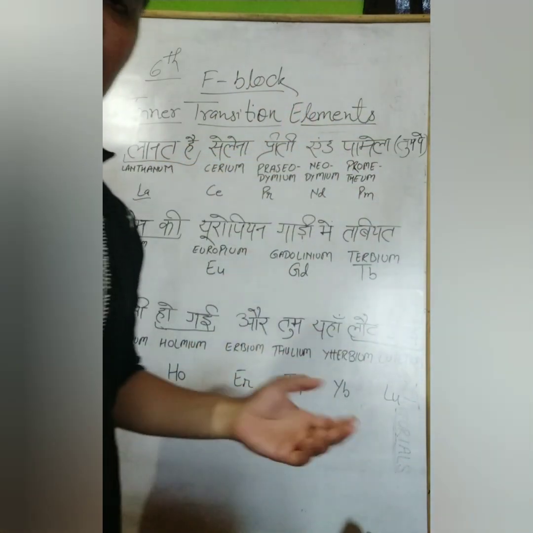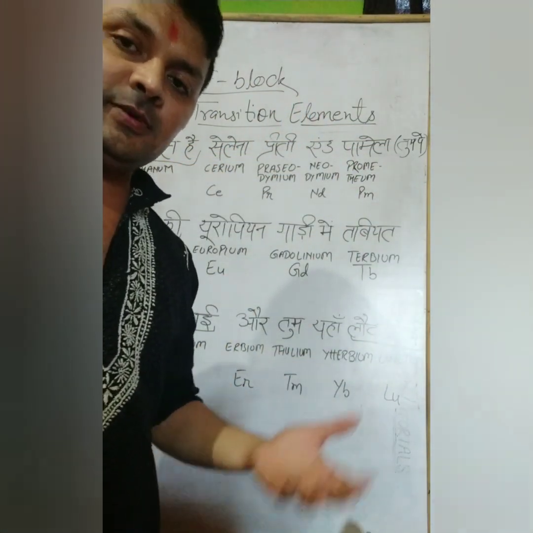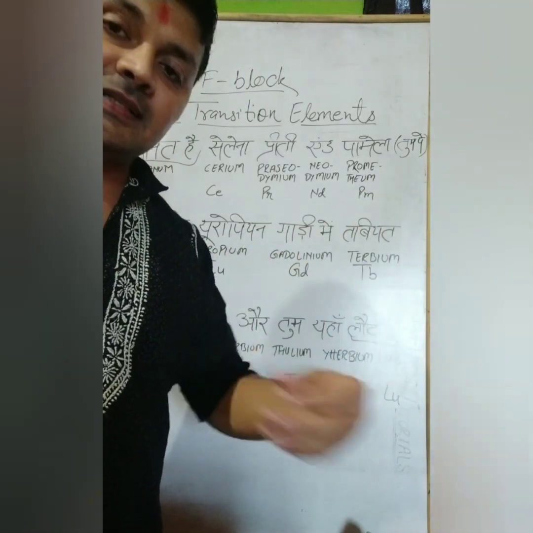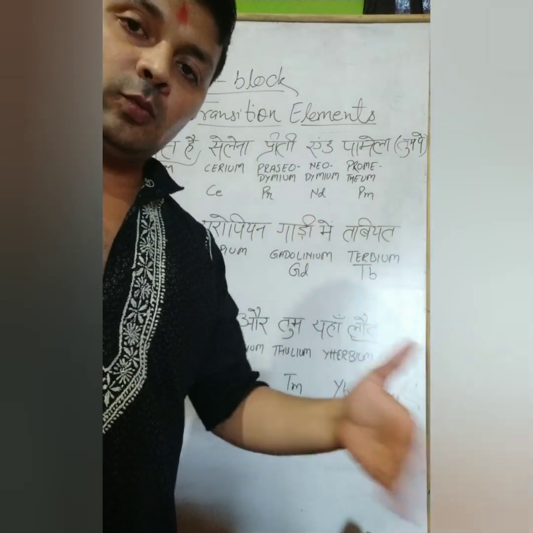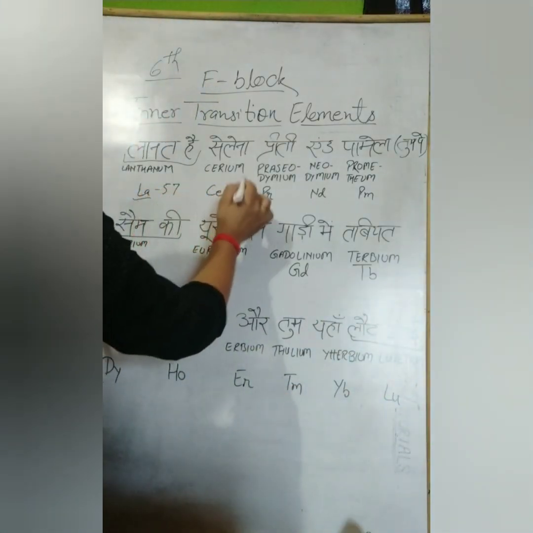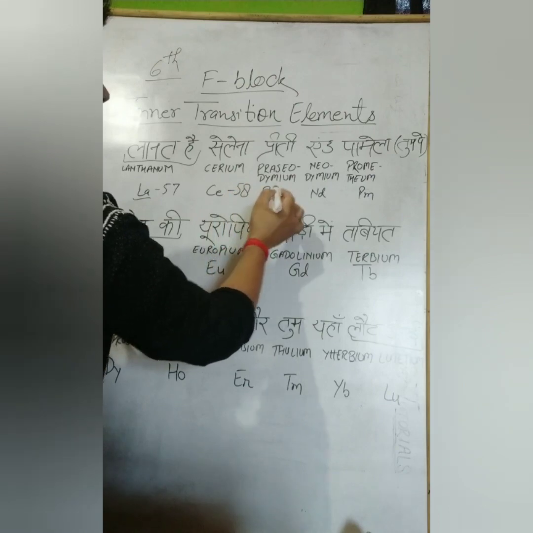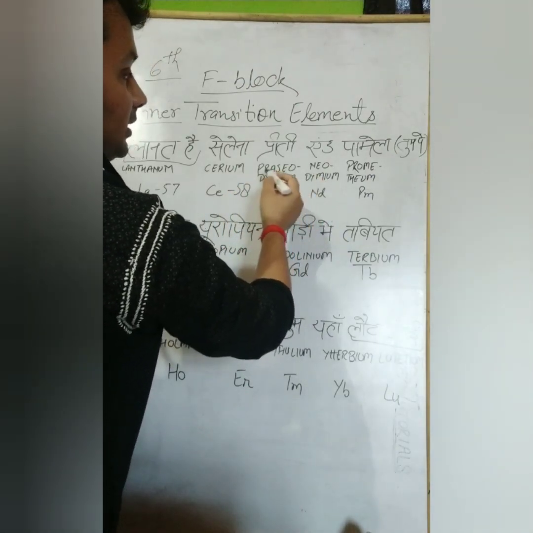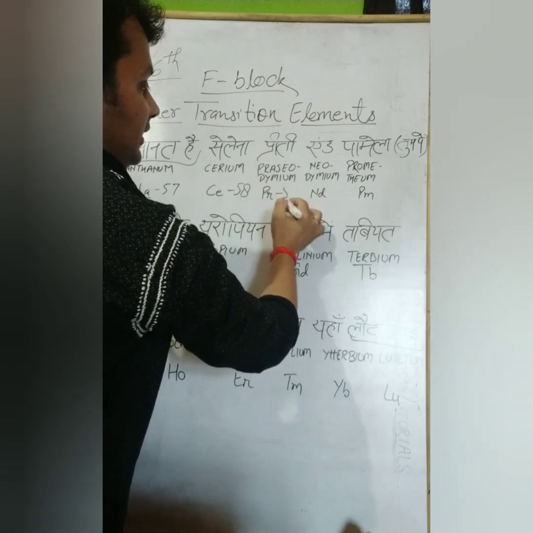Now we will write the atomic numbers. It is very easy because it is in the period. So just the first element you have to remember, then all the others have just one plus. Like lanthanum has 57. Then cerium will be 58. Praseodymium, that is 59.